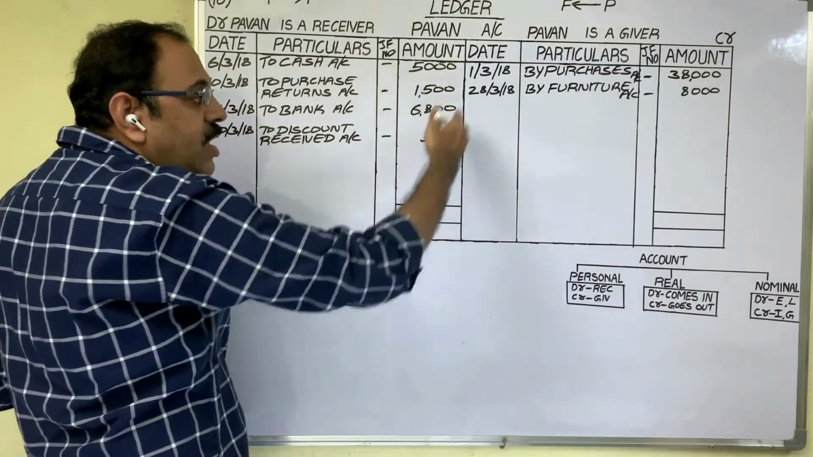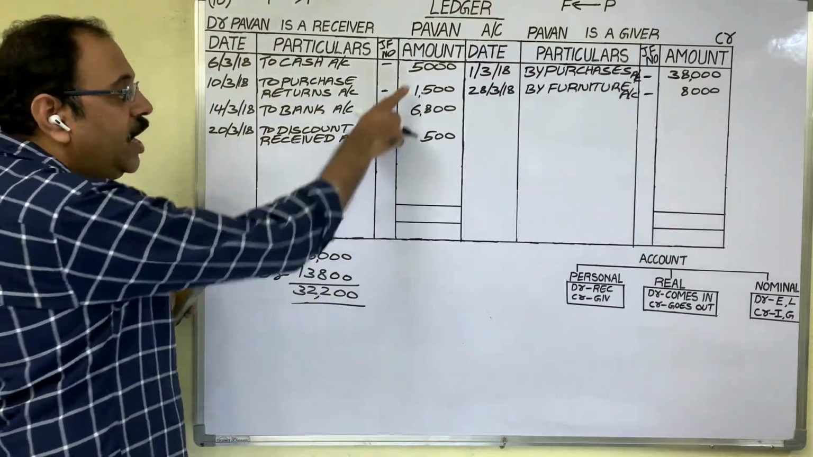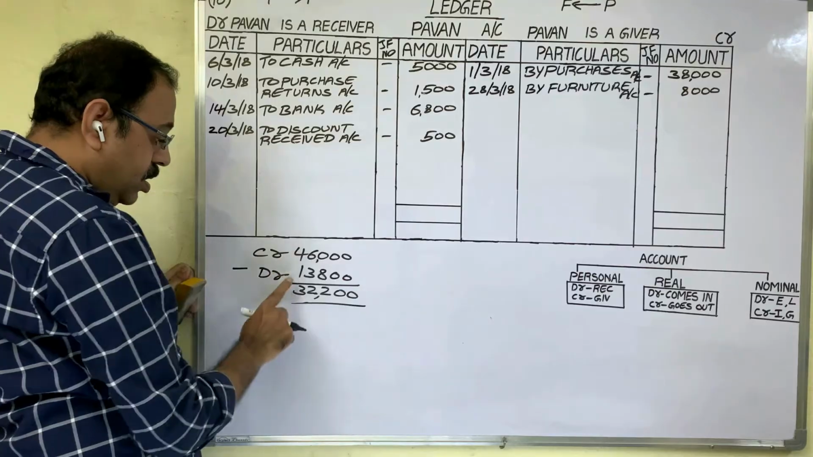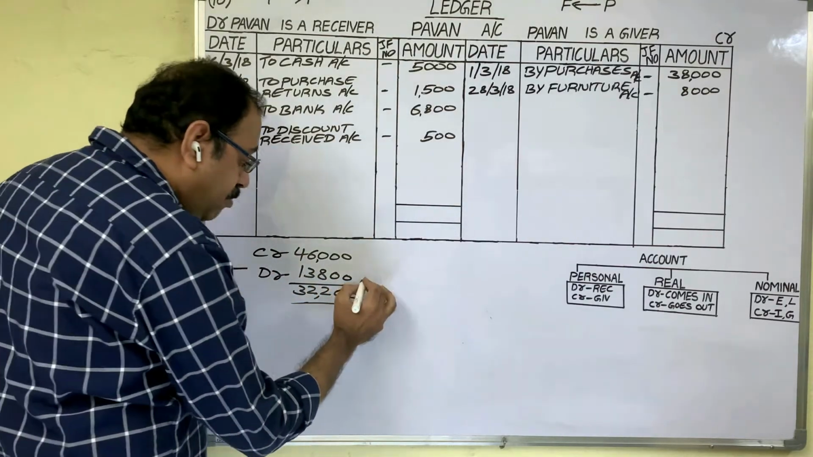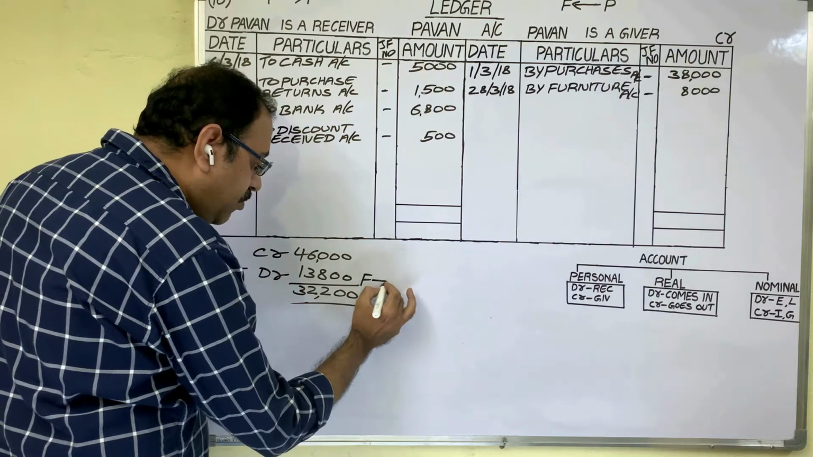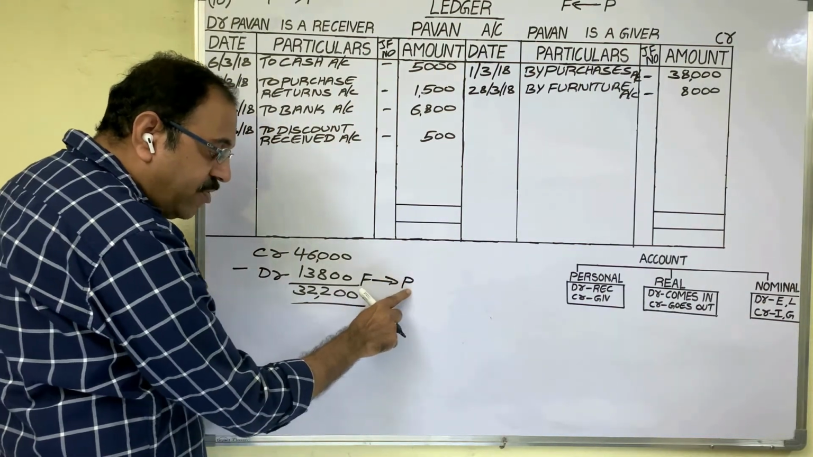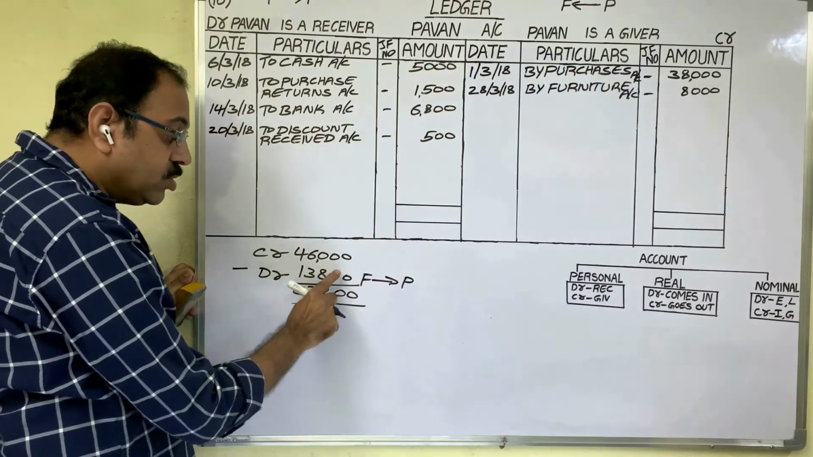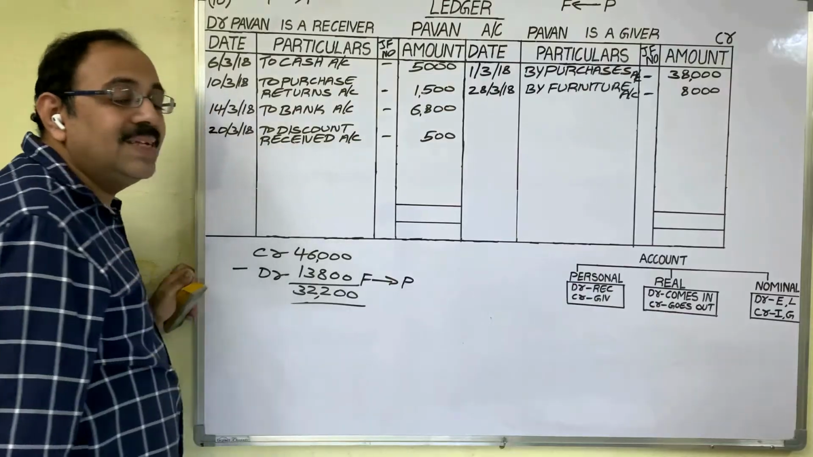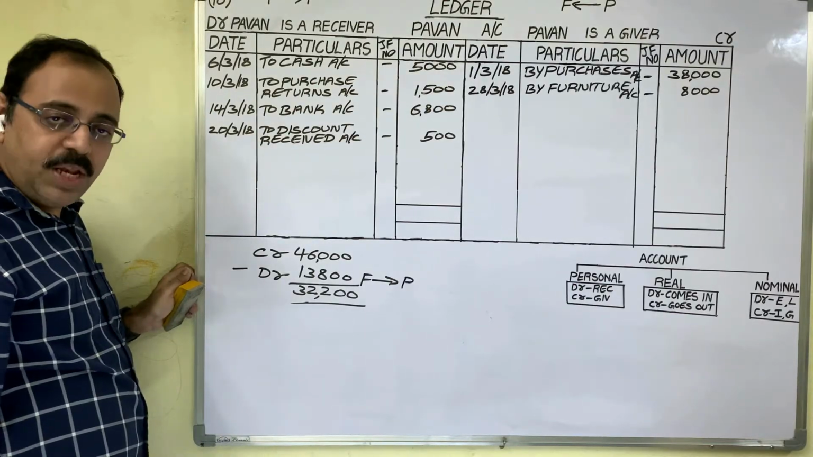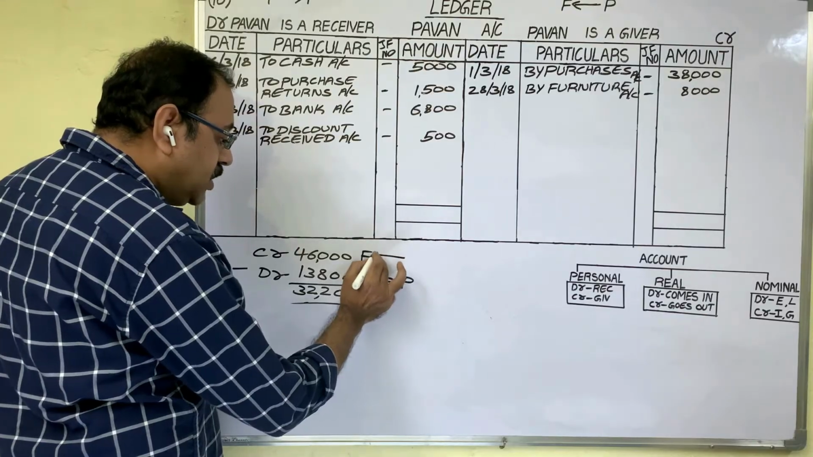Debit the receiver, credit the giver. That is the rule, no? Means debit amounts total 13,800 is what? Pawan is a receiver for this amount. From the firm, Pawan received 13,800 rupees. Credit total 46,000 rupees. Meaning is, to the firm, Pawan has given